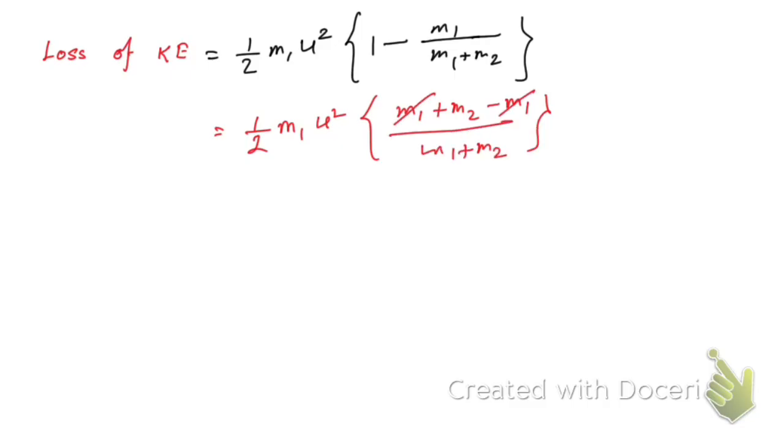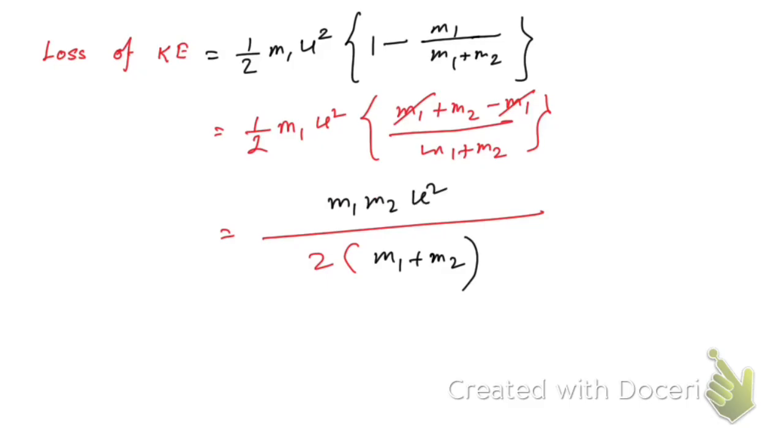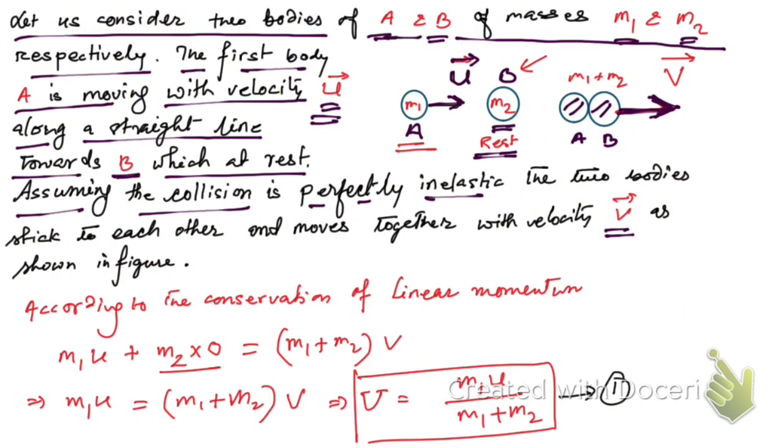Here minus m1 plus m1 cancel, so we end up getting 2 into m1 plus m2, let me write it properly, 2 into m1 plus m2, m1 into m2 u square. So this is the loss of kinetic energy. So hope you have understood this. Now let me see the next part of the question. Just pause the video and note these things. Okay, so what was the next part of the question?